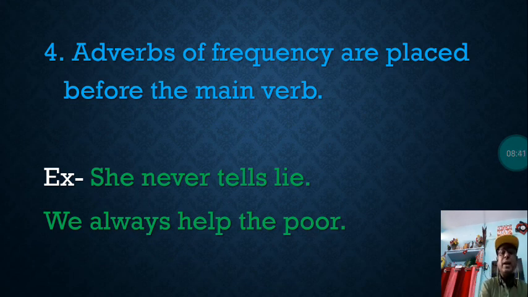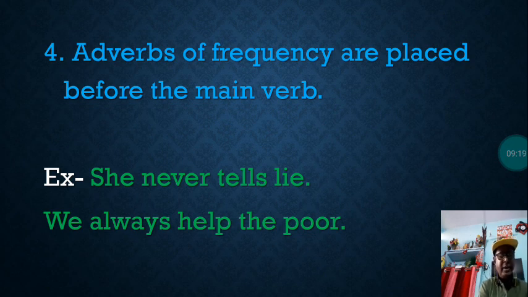She never tells a lie. The main verb in this sentence is tell, and never is adverbs of frequency. So you can see the example. She never tells a lie. Never is used here, placed here in this sentence before main verb tell. We always help the poor. Here verb in the sentence is help, and always, that is adverbs of frequency used just before main verb help.